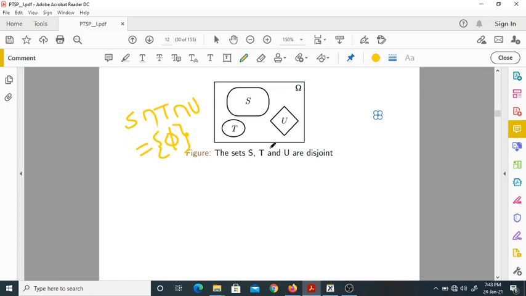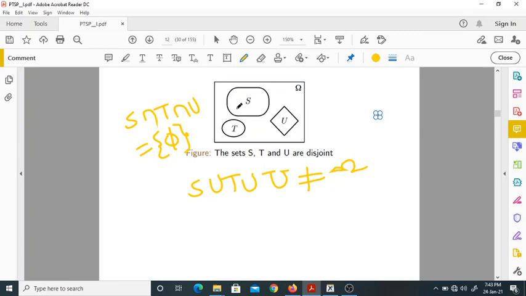If it is so, they are disjoint. But they do not form a partition. Why? Because S union T union U is not equal to omega. So they are disjoint, but they are not partitioned sets.